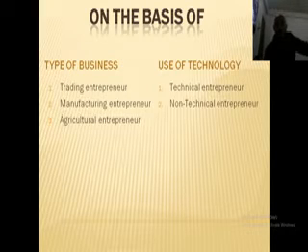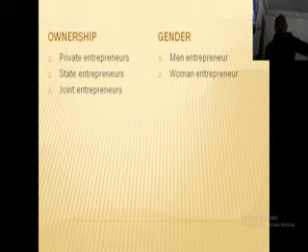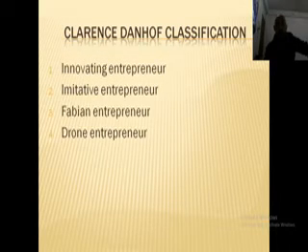On the basis of use of technology, there are two types of entrepreneur: technical and non-technical entrepreneurs. Moving on, on the basis of ownership, there are three types of entrepreneurs: private entrepreneurs, state entrepreneurs, and joint entrepreneurs. On the basis of gender, there are two types: men and women entrepreneurs. And on the basis of Clarence Danhoff classification, there are four types of entrepreneurs: innovating, imitative, Fabian, and drone entrepreneurs. We'll be discussing this thoroughly, one by one.